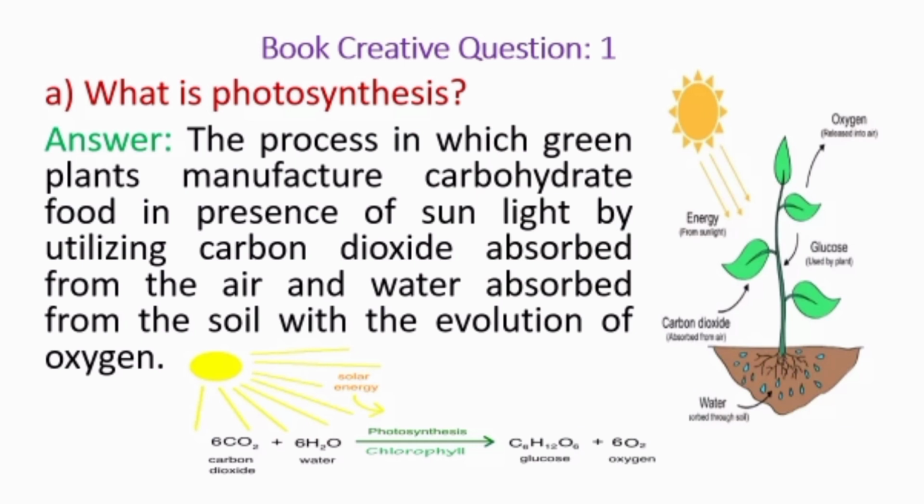Now we will learn the answer to question number A. Students, remember that question number A contains 1 mark. So you have to write the answer accordingly. Question number A. What is photosynthesis? And the answer is, the process in which green plants manufacture carbohydrate food in the presence of sunlight by utilizing carbon dioxide, which is absorbed from the air, and water, which is absorbed from the soil, with the evolution of oxygen.